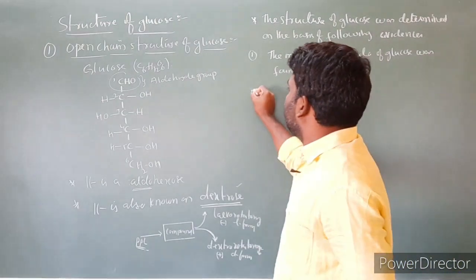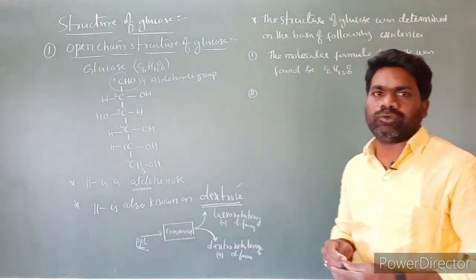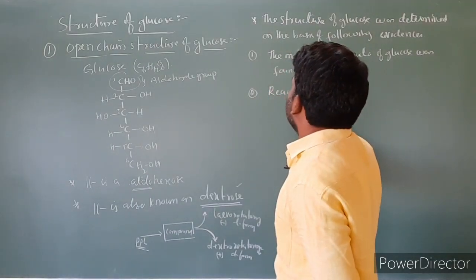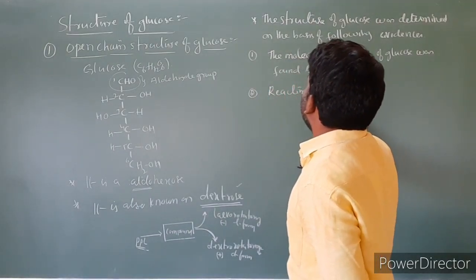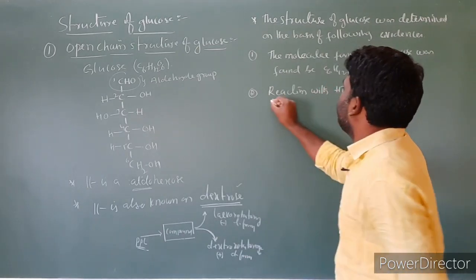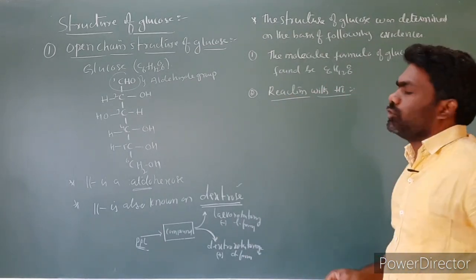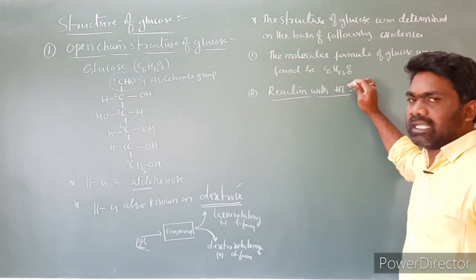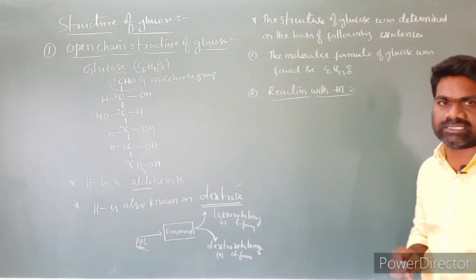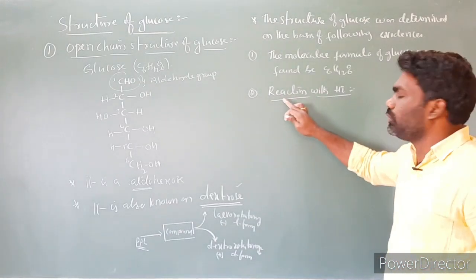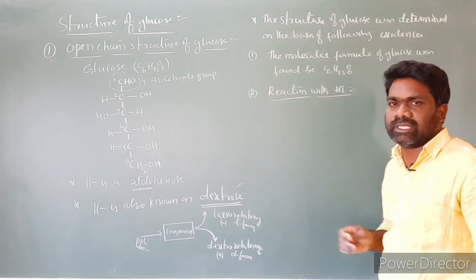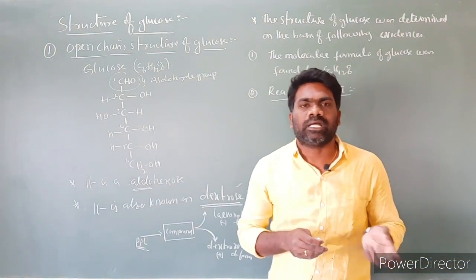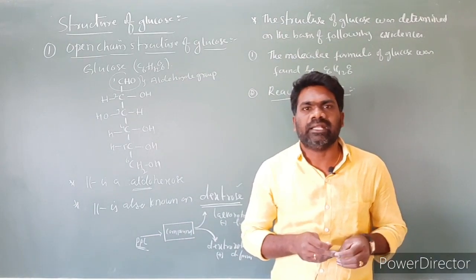The second point is the reaction of glucose with HI. Glucose on prolonged heating with HI gives n-hexane. This reaction suggests that in a glucose molecule, all 6 carbon atoms are linked in a straight chain.